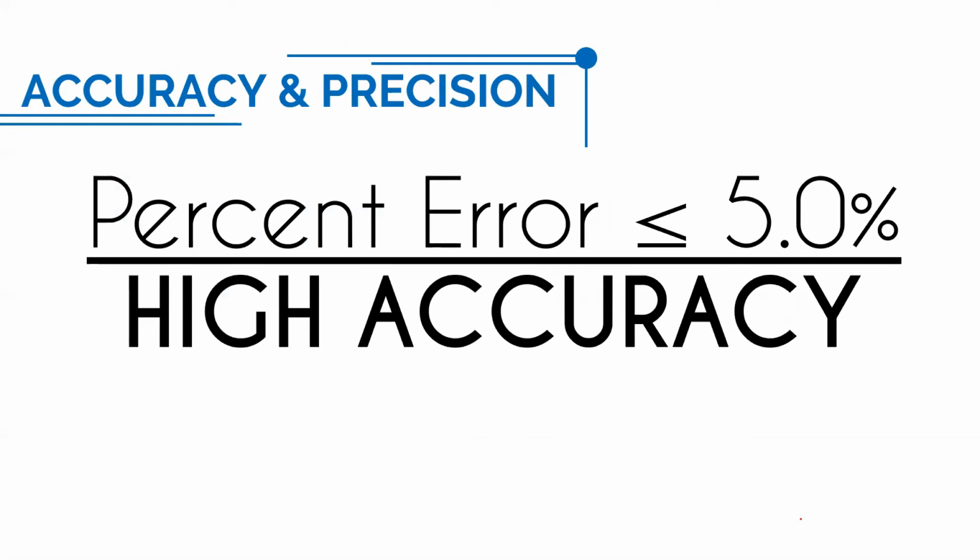Okay, so that is for the measures of accuracy. Using the percent error, we can identify if the accuracy is high or low. To identify if it is high or low, if the percent error is less than or equal to 5.0%, then the level of accuracy is high. Okay, so how about the measures of precision? How can we identify the level of precision?